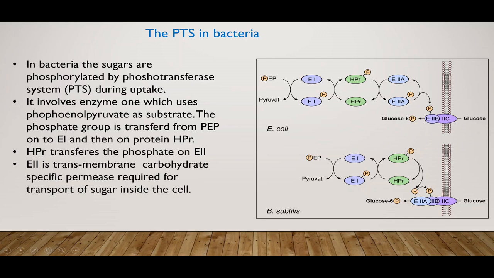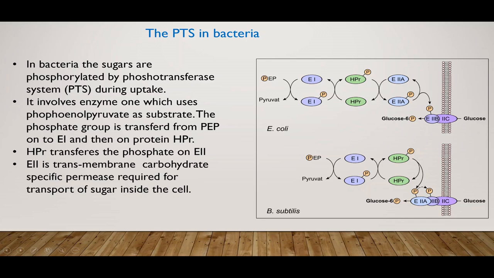Let us see the description of the phosphotransferase system of E. coli and Bacillus subtilis. On the right-hand side of this slide, the diagram describes the phosphotransferase system. First, let us see the details of the system in E. coli.